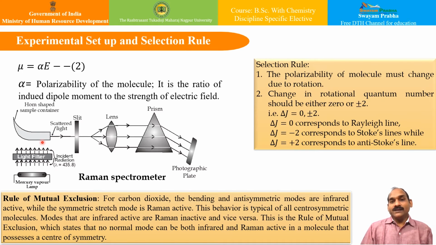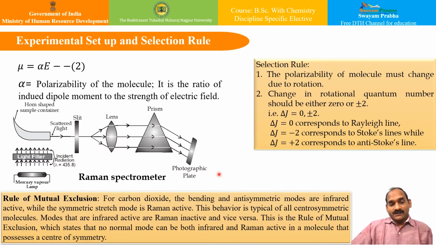Now at right angle to the incident radiation, there is a slit, a lens and a prism, and the system is followed by the photographic plate, as you can see over here. Nowadays, instead of the photographic plate, we use an electronic detector. You can use any photomultiplier tube, and that can enhance the received signals.